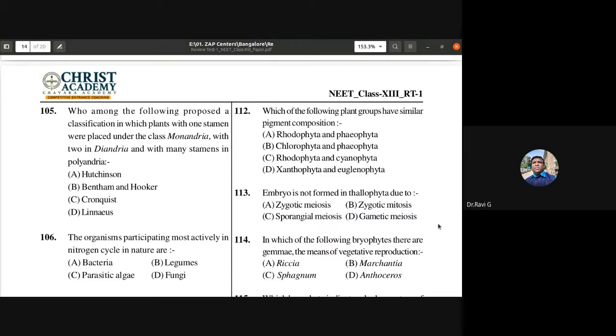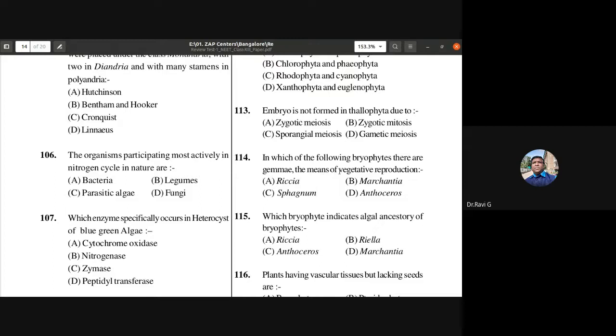Okay. So in which of the following bryophytes are there gemmae, the means of vegetative reproduction? In your textbook diagram, you might have seen the example of Marchantia. Female Marchantia, male gametophyte Marchantia, they have given the antheridiophore and archegoniophore. You might have seen that male and female gametophyte. They will also be having gemma cups. So Marchantia is the example. In the diagram they have given that. So you should also be very careful about the diagrams they have given. Sometimes diagram oriented questions can also be asked.